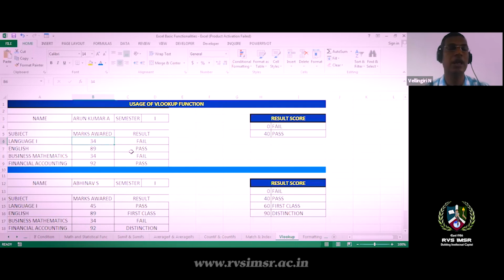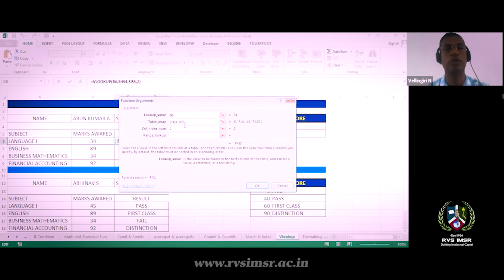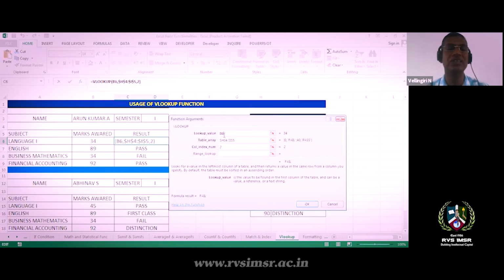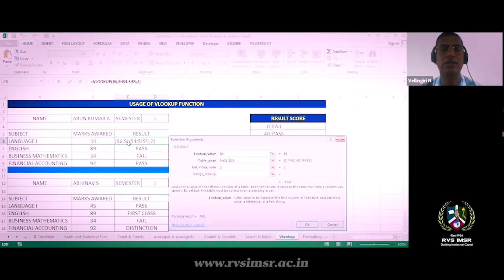So here I'll use the VLOOKUP result for this. I'll show you how VLOOKUP is working. I'm passing this parameter B6. B6 is my mark, Arun Kumar's language zone. I'm passing the 34 marks. I want to identify whether the mark is pass or fail. This is called the lookup value, that means these are the 34 marks.